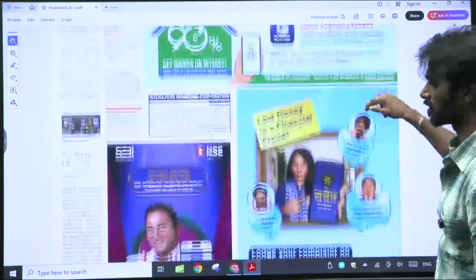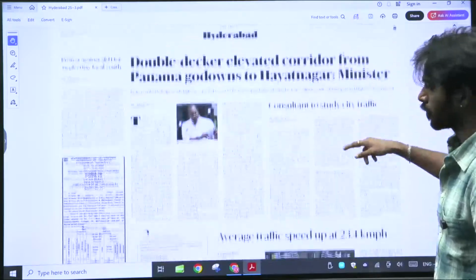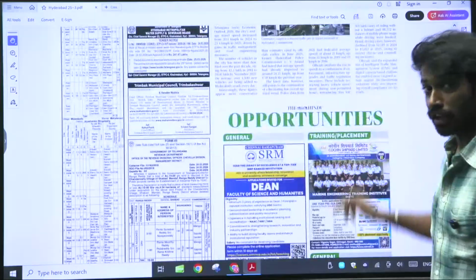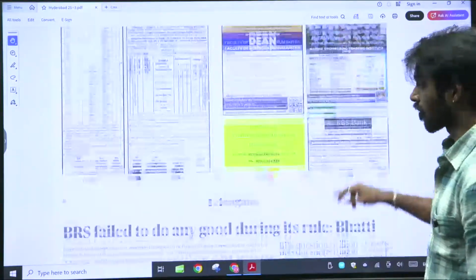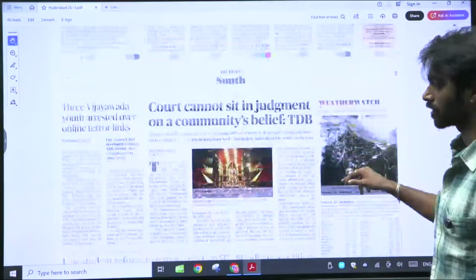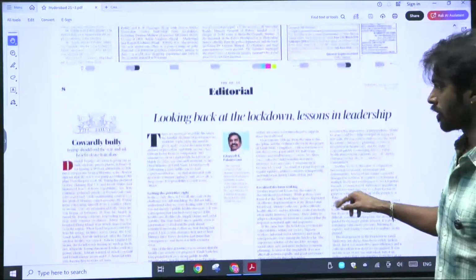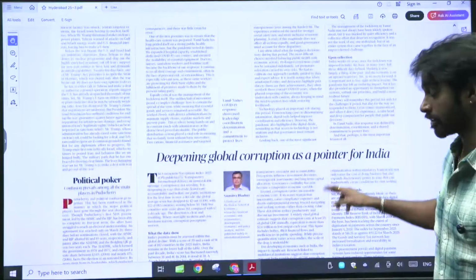I don't think there's much information given in the newspaper today. But day by day, I think the amount of information in the newspaper relevant for UPSC is reducing. Over time, I think it will only be confined to the science and tech page. Other than that, I don't think any other information would be that useful for UPSC.